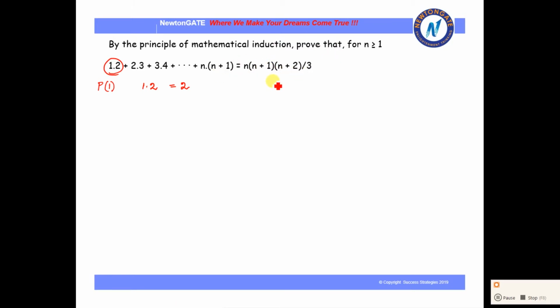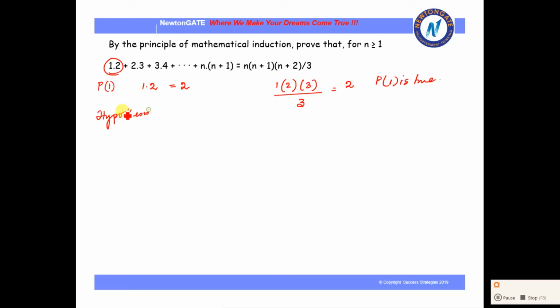If we put in the formula 1 into 2 into 3 by 3, again it is coming 2. So P1 is absolutely true. P1 is true. Now comes our next step, that is the induction hypothesis step.